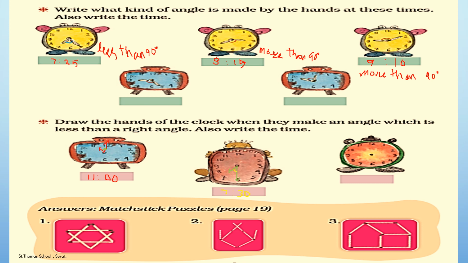Now, let's do the third clock. Again, you have to make an acute angle. So, let's write 3:10. Draw the hands like this of the clock.